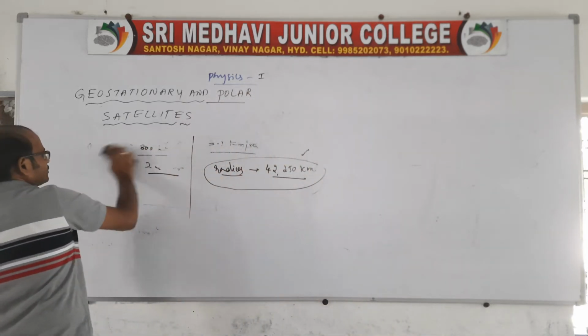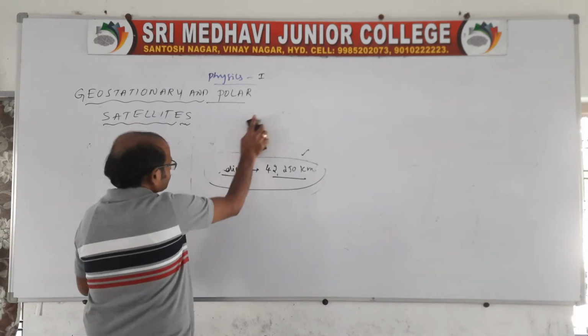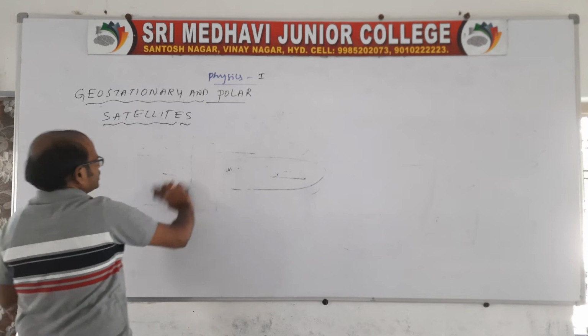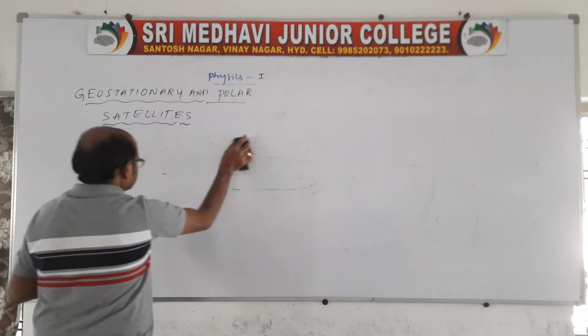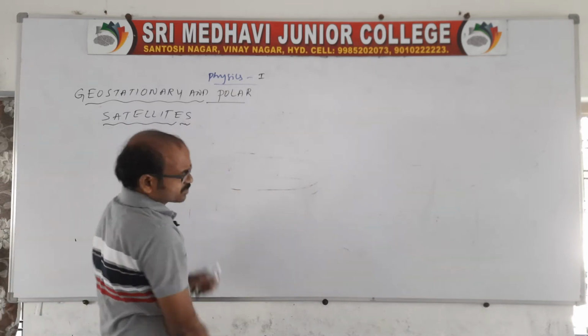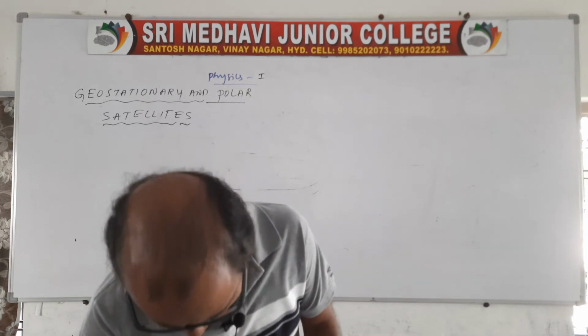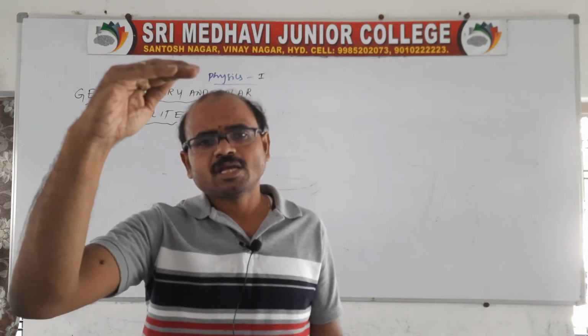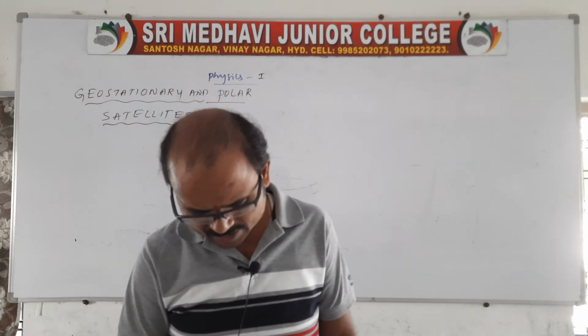Now come to the next point. There is another one, that is the polar satellite. Sir, what is meant by polar? The polar satellite is one which generally rotates above the poles. That's what we call a polar satellite, right?